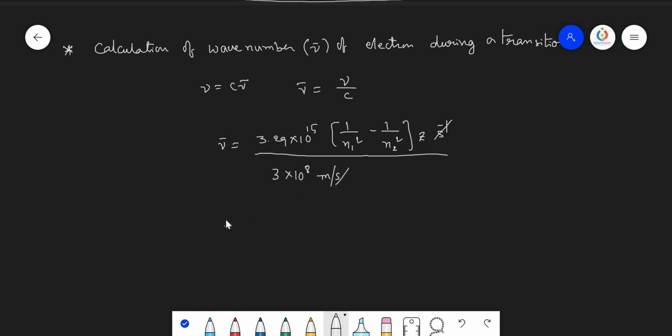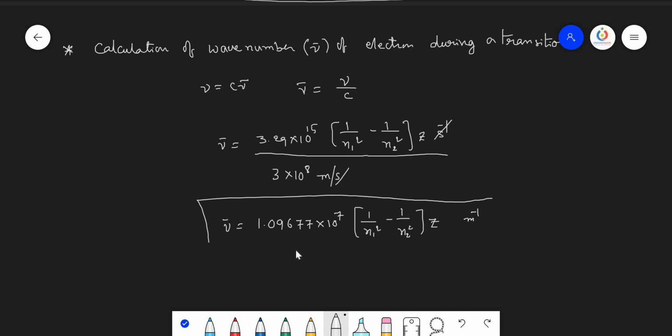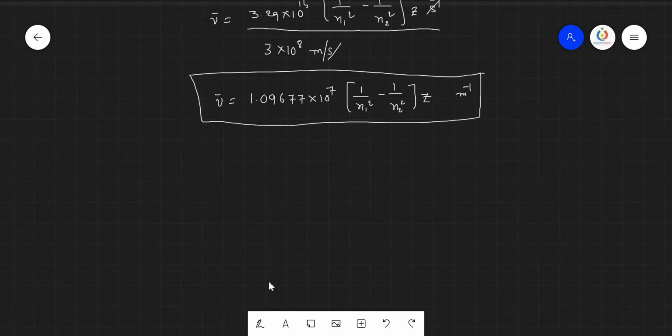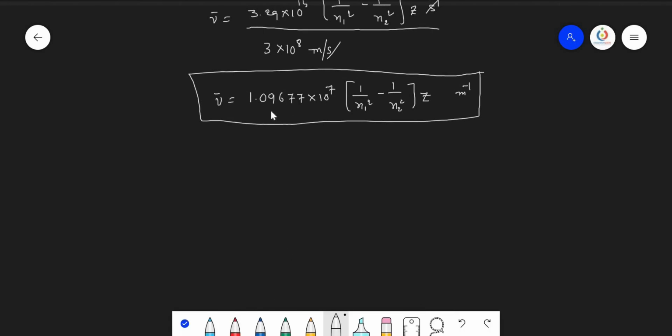By solving this one, we get nu bar equals 1.09677 into 10 power 7 into 1 upon n1 square minus 1 upon n2 square into Z. This meters becomes per meter. So this is the wave number value that helps us calculate when the electron is doing the transition.